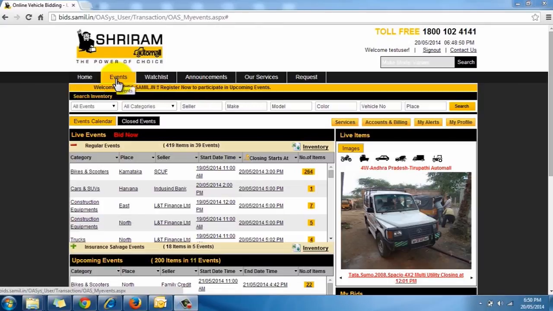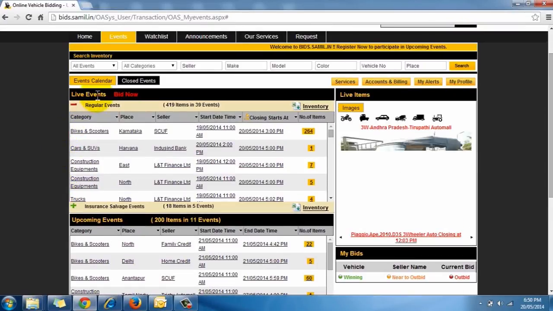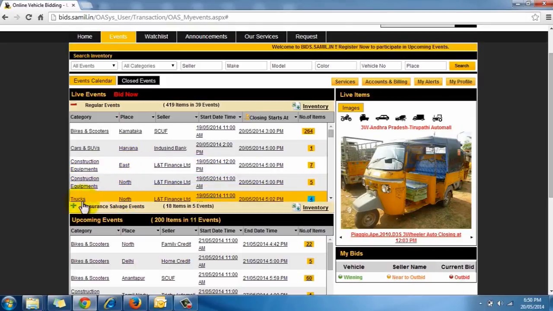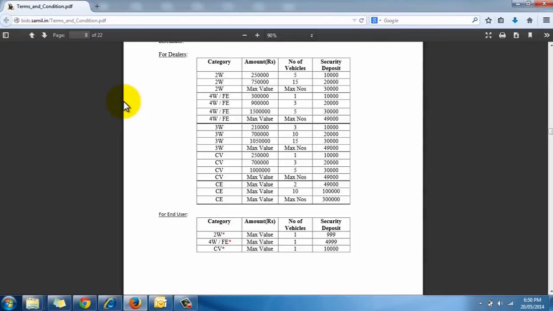Post signing in, you will land onto the events page, which already contains information on our events calendar. Let's take a look at the interface of this page in brief. The live events section contains information on all the live events to which you are linked. You can participate in any of these events only after paying the RST amount to SAMIL as per the RST slabs.